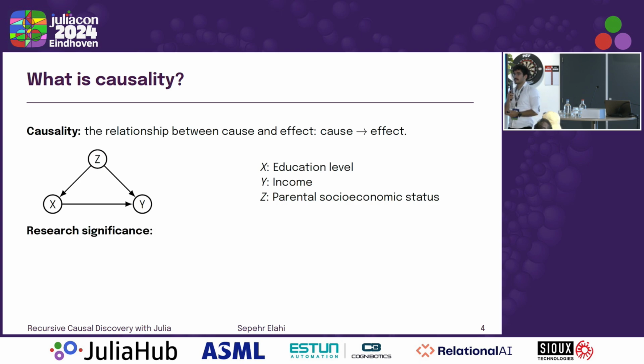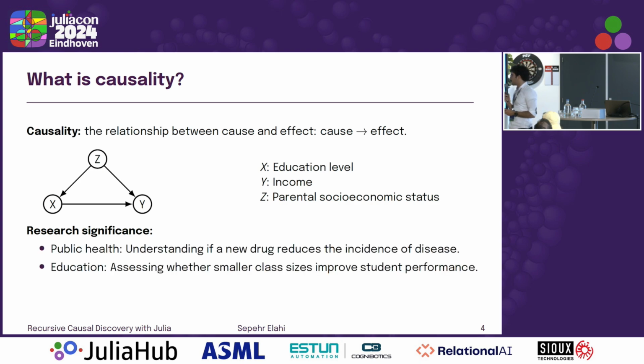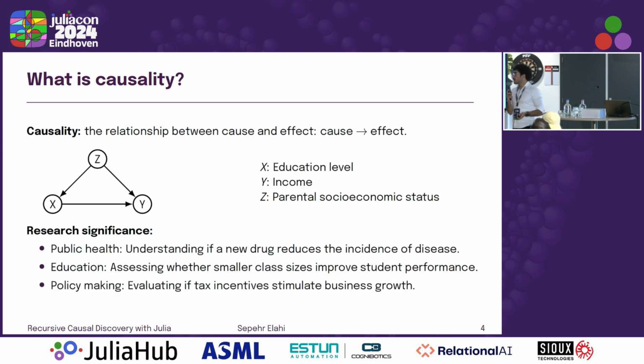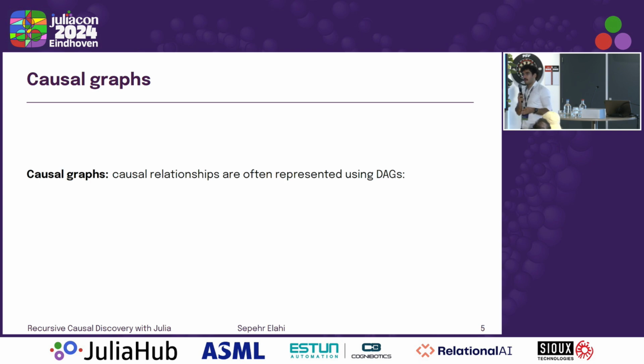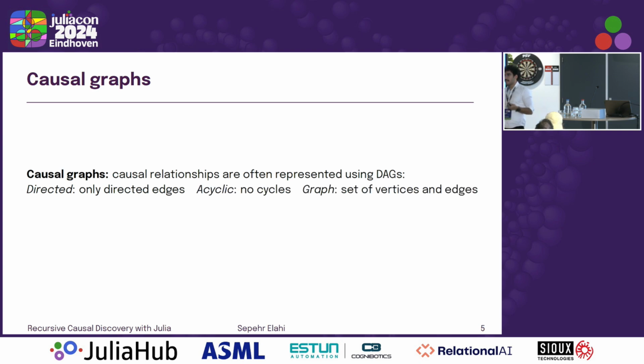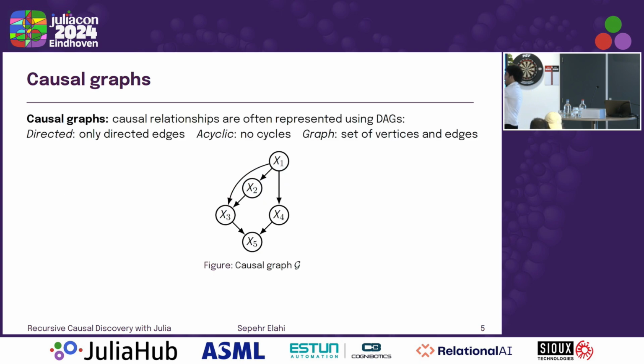And of course, causality has many research applications, right? It's used in many applications, such as public health, education, or policy making. And in general, when we want to represent these causal relationships, we're using causal graphs. More specifically, we're using things called DAGs, so directed acyclic graphs. The directed portion means that we have these directed edges. Acyclic means we have no cycles, and we have a set of vertices and edges. An example is like this. x1 is causing x2 and x3, and we would say x3 and x2 are the effects of x1.